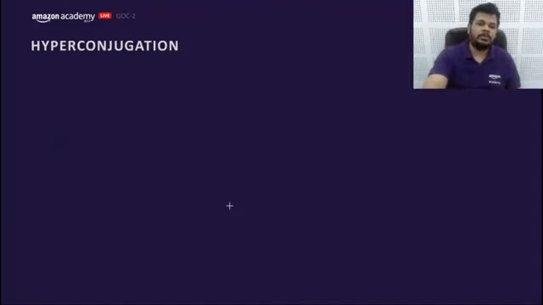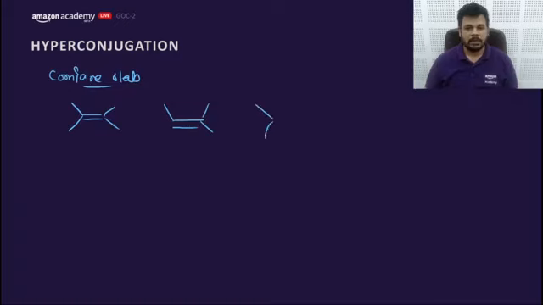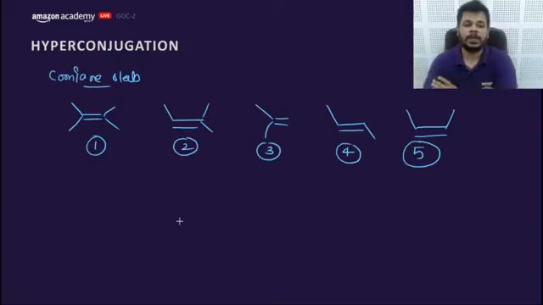So let me ask a question. Compare the stabilities of the given alkenes. Let's have an example. First one is this, second one is this, third one is this, fourth one is this, and fifth one is this. This is 1, this is 2, this is 3, this is 4, and this is 5. What would be the decreasing order of stabilities of all these alkenes?